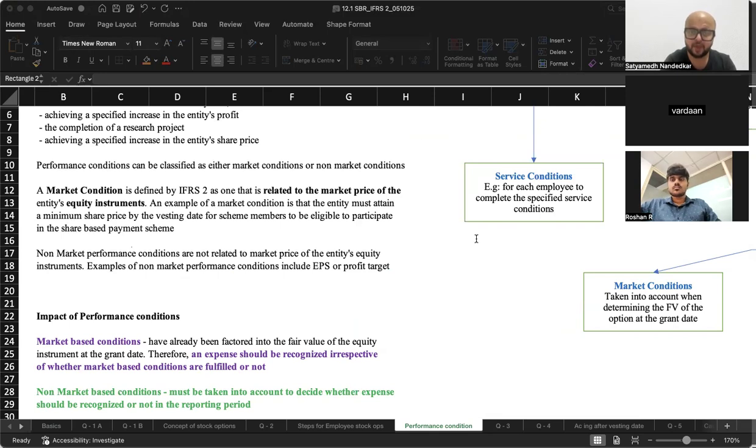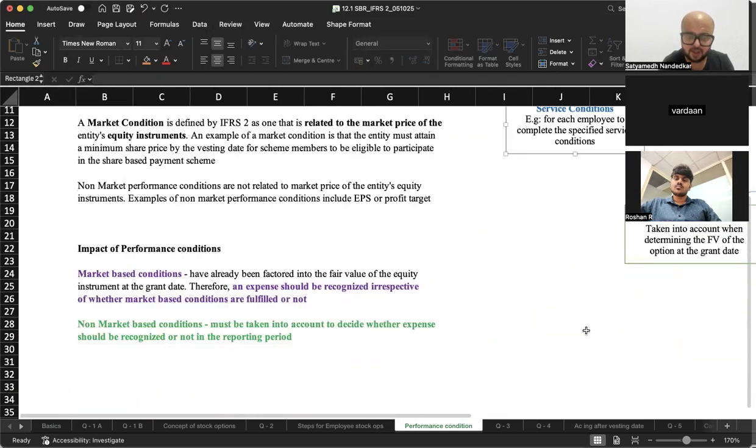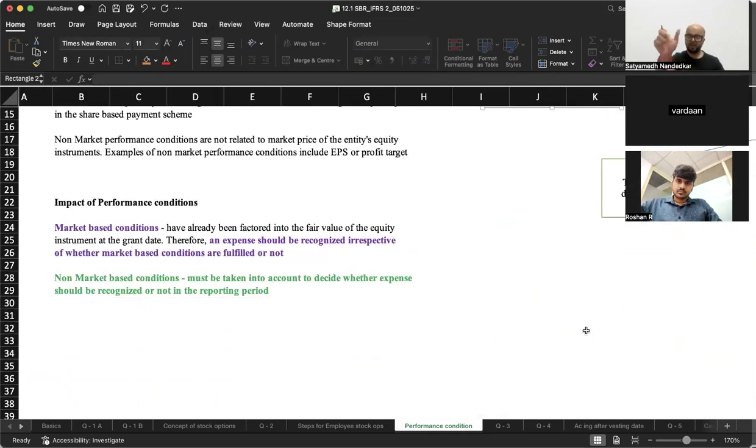In your exam you will have to understand whether it is something which is only related to share price, or something which is related to some other aspect. If it is related to some other aspect, then it is a non-market based condition. Now, when you are evaluating the eligibility, market based conditions, IFRS 2 specifically tells you that they have already been factored into the fair value of equity instrument at grant date. Therefore, an expense should be recognized irrespective of whether market based conditions are fulfilled or not. Non-market based conditions must be taken into account to decide whether expense should be recognized in the P&L or not.